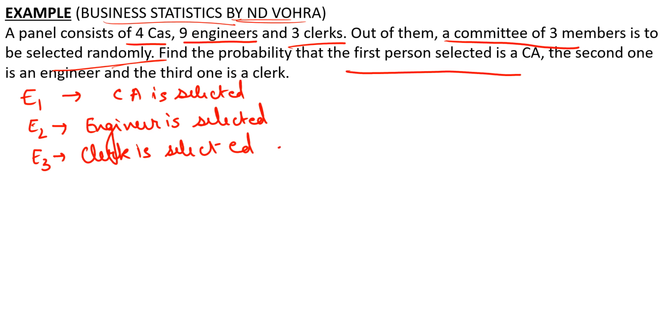Now, first of all, what is the total number of people in the panel? So total number of people in the panel is 4 plus 9, 13 plus 3, 16. Right? So now what I want is probability of E1, that is a CA is selected from here. Second is that an engineer is selected, and third that a clerk is selected. We want this, right?